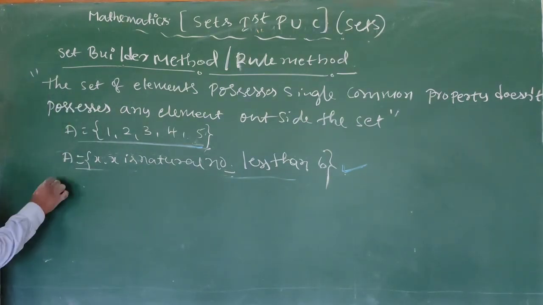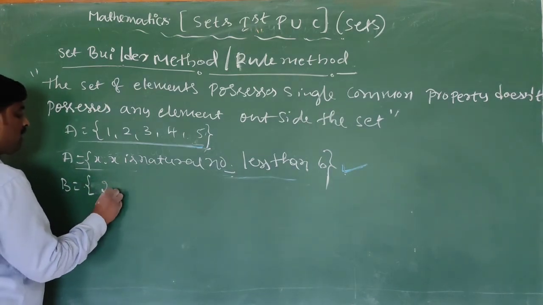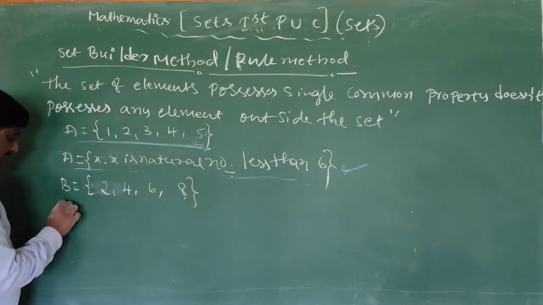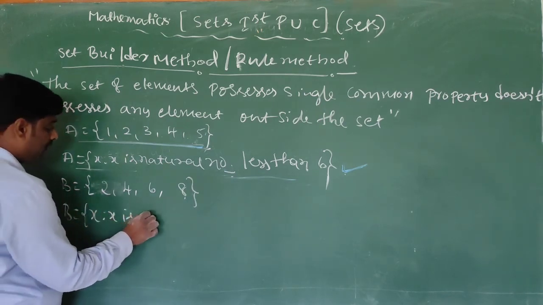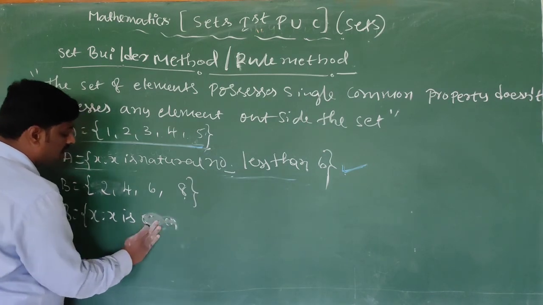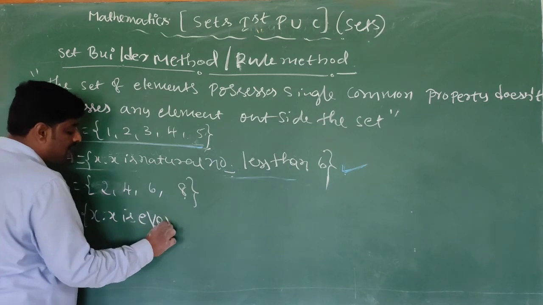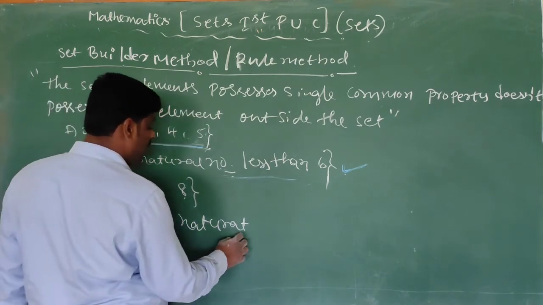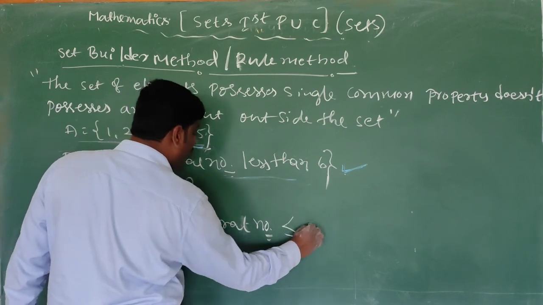So B is equal to {2, 4, 6, 8}. So I will write B is equal to {x : x is an even natural number less than or equal to 8}.